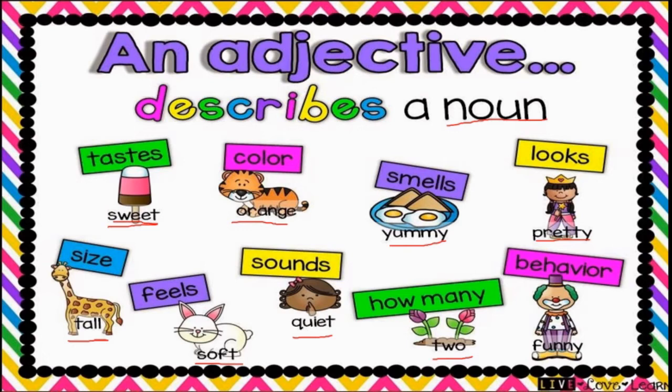Means this is also an adjective. Okay, behavior, manners, funny. See this. All these words, they help the noun. Correct? They describe the noun to tell us more about the nouns. So these words are called as an adjective. Okay.